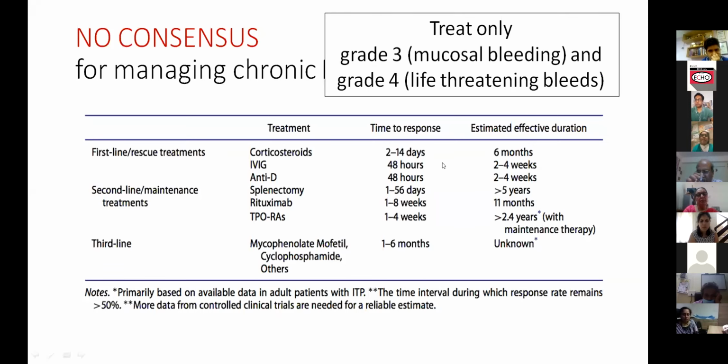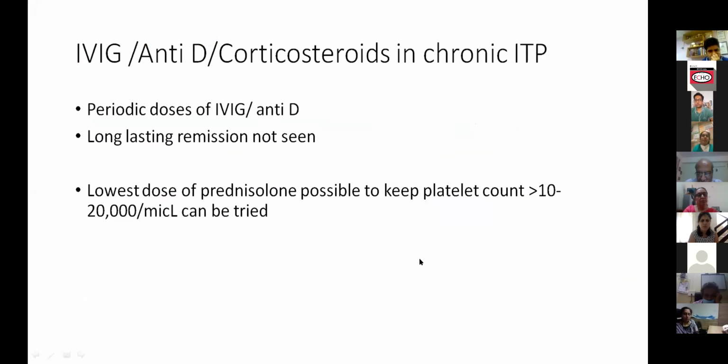Next slide. And you would treat only grade 3, grade 4 bleeds. You will not treat skin bleeds. Again, to reiterate that point. And when you give first line agents to stop the bleed, that would be a small pulsed treatment only, with the understanding that this is going to work only for the next couple of weeks. It is just to build up platelets so that the bleeding stops immediately.